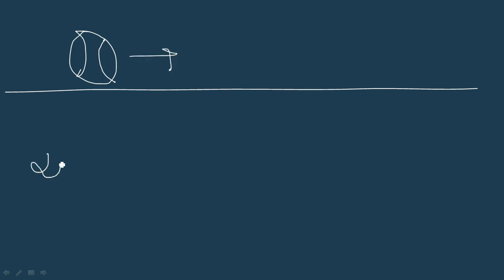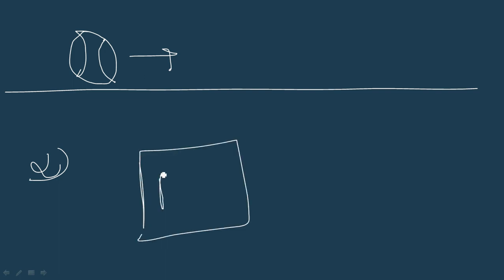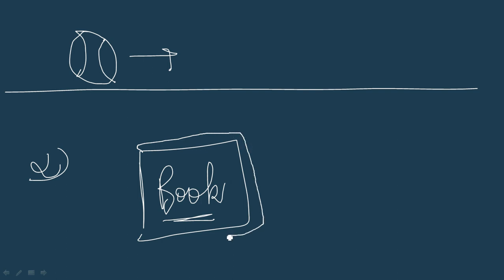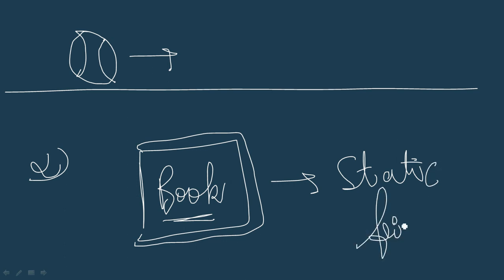And let me give you another example. If there is a book on a table and it's left undisturbed, it will never move on its own. Until you come and move the book aside, it will never move. So the book stays on the table as it is. The force which keeps the book as it is, is called static friction. So static friction always acts when the object is at rest. It helps to keep the object at rest. You have to always remember that.